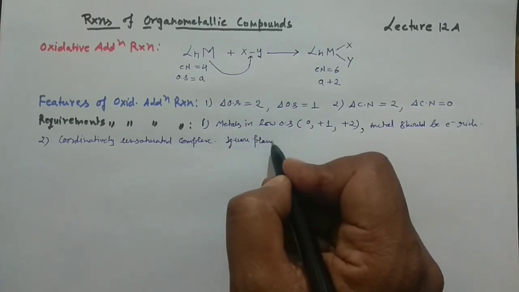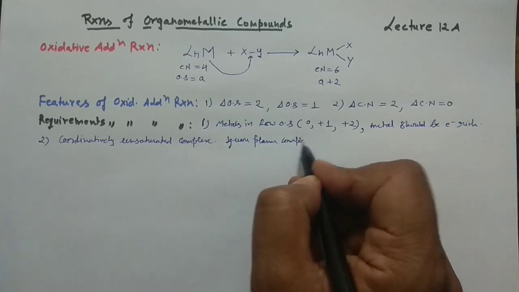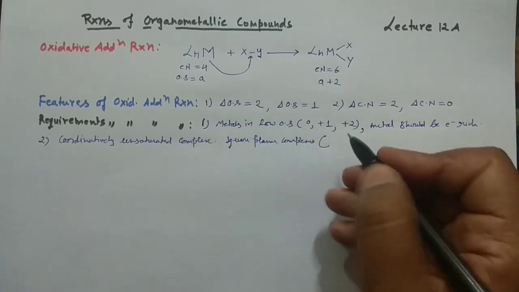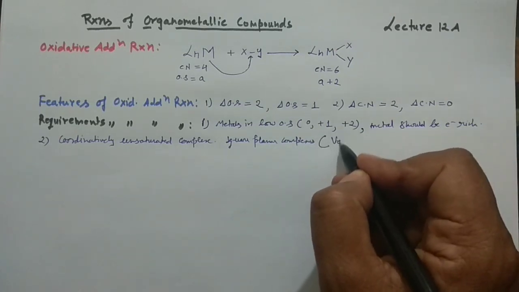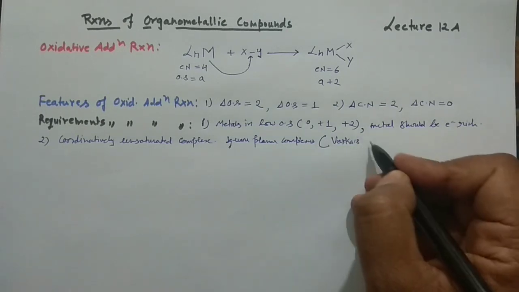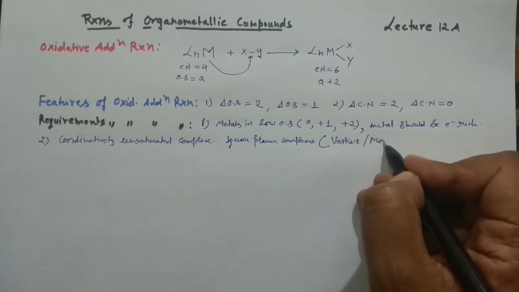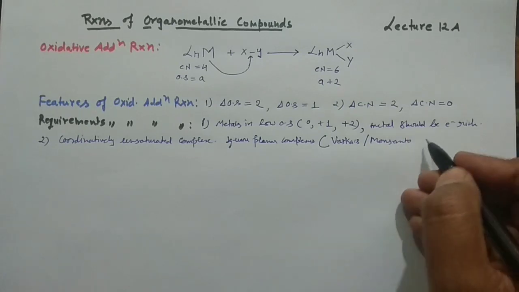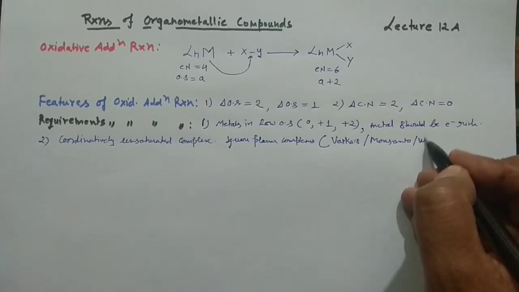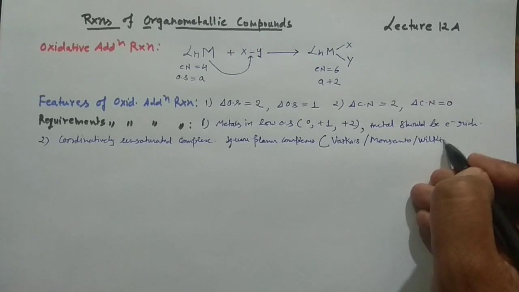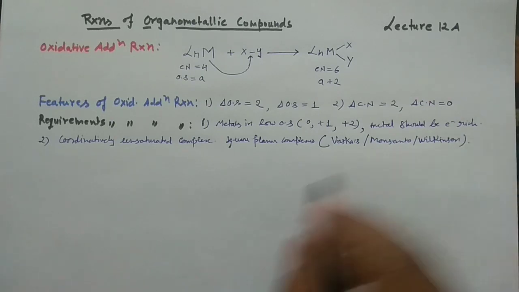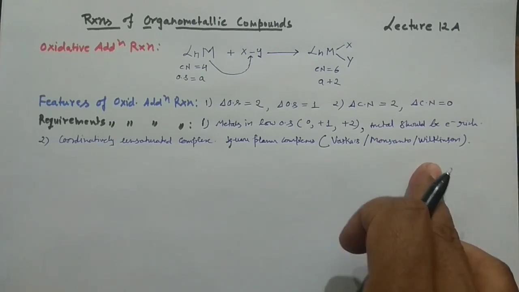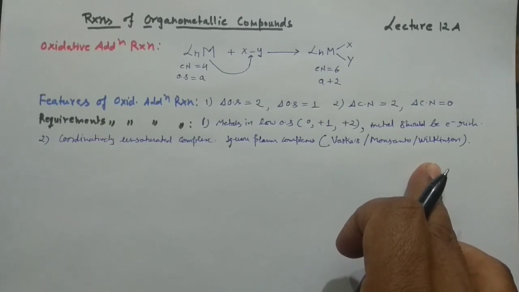You can take the example of, say, Vaska's complex, and then the Monsanto complex, and then Wilkinson's catalyst. They all give this oxidative addition reaction. This is something very important.